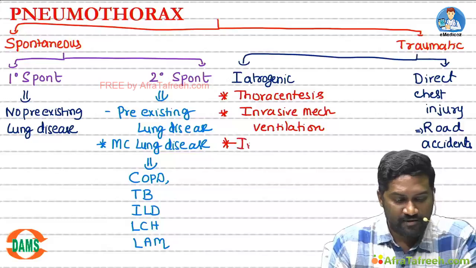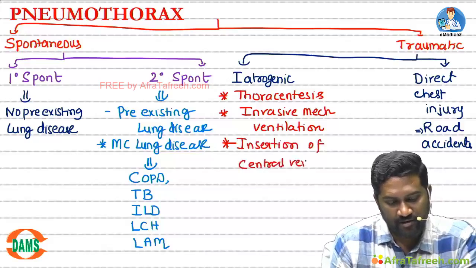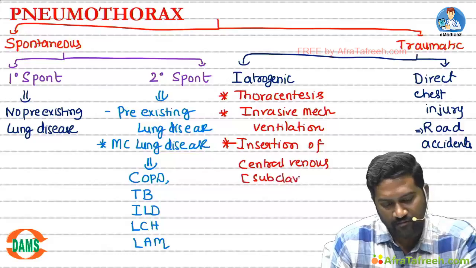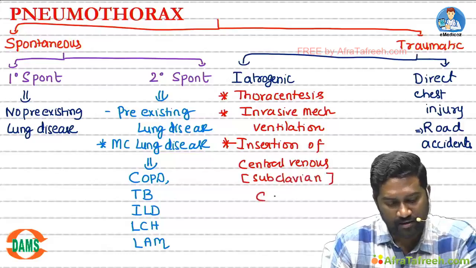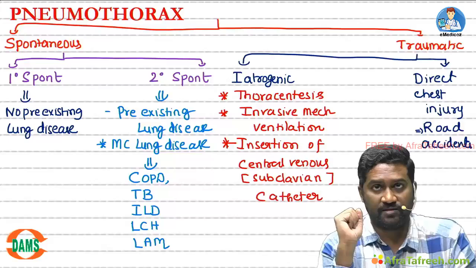Then insertion of central venous catheter, especially subclavian catheter.